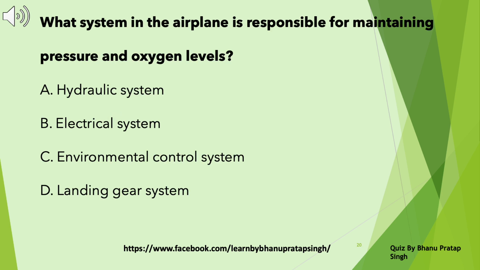What system in the airplane is responsible for maintaining pressure and oxygen levels? A. Hydraulic system. B. Electrical system. C. Environmental control system. D. Landing gear system. Take a pause and choose the correct answer. Answer C. Environmental control system.